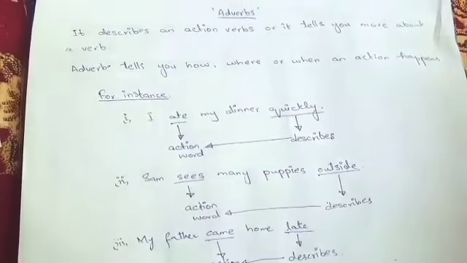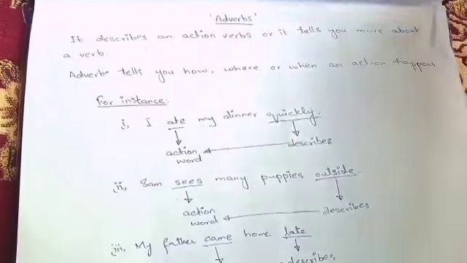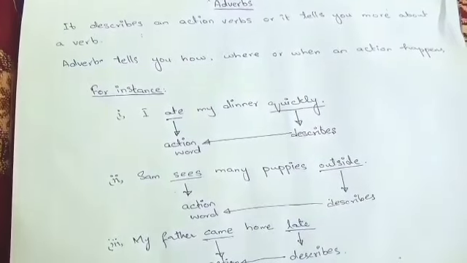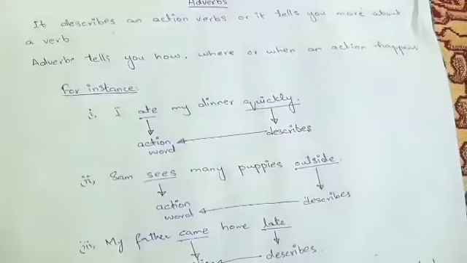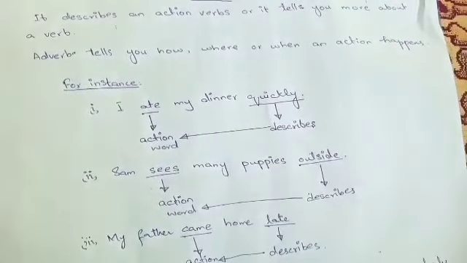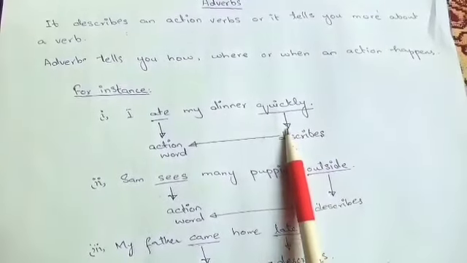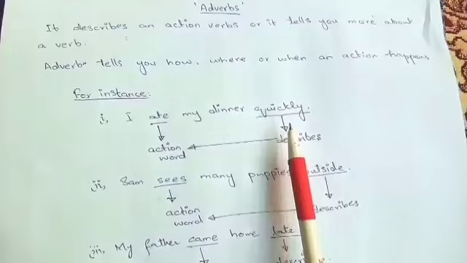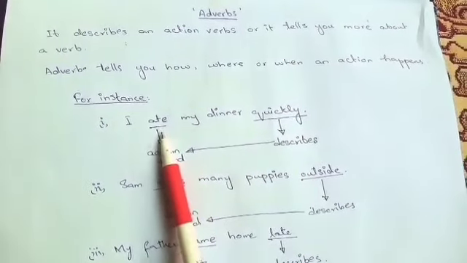Adverbs describe an action verb, or tell you more about a verb, or tell you how, where or when an action happens. For instance, I ate my dinner quickly. Over here, quickly tells us how an action happens. That is, quickly describes an action word, ate.